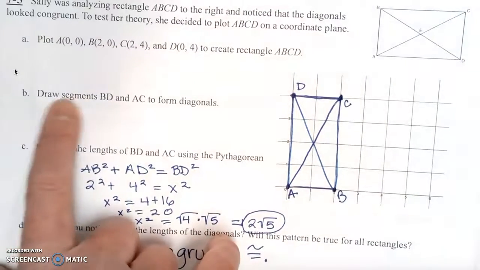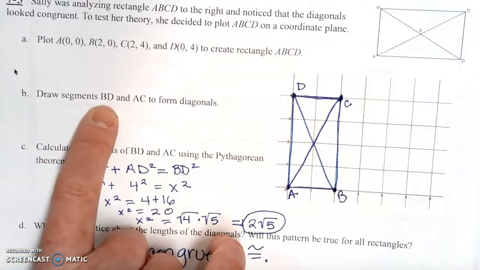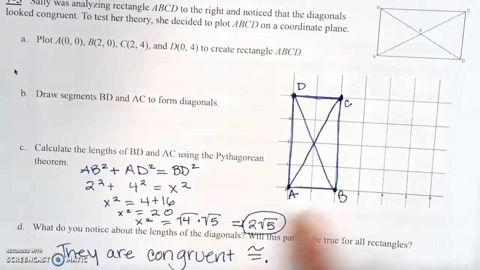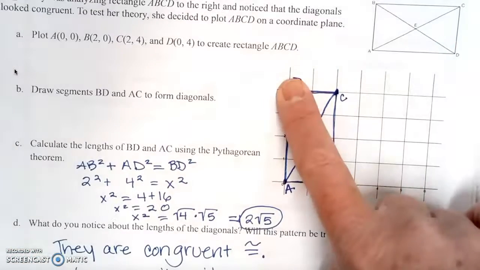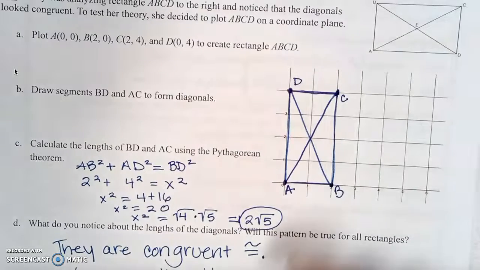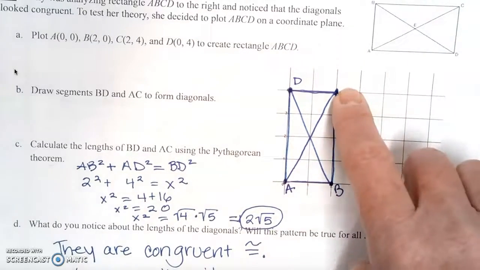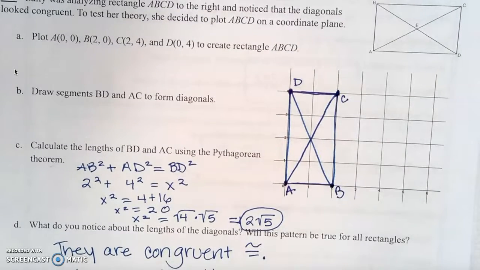For part B, they want you to draw in segments BD. So from B, you're going to connect the diagonal to D. And from A, you're going to connect the diagonal over to C. Okay? Then in part C, they want us to calculate the lengths of BD and AC using the Pythagorean Theorem.